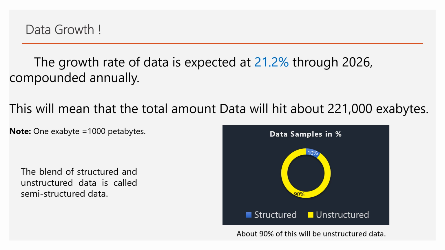At present, structured is where you have things which are labeled, and unstructured is where we do not have any label. A spreadsheet, an Excel sheet, is an example of structured data. And of the unstructured, 90% of the data available today, and going forward in 2026 and beyond, is expected to be unstructured. It's only 10% that is structured that the ecosystem would be loaded with. The amalgamation of the structured and the unstructured is what semi-structured data falls into.